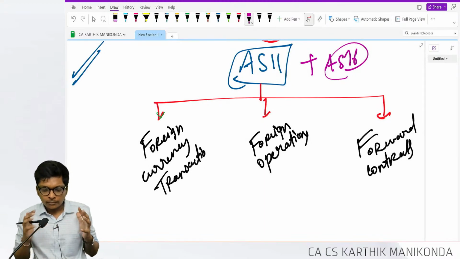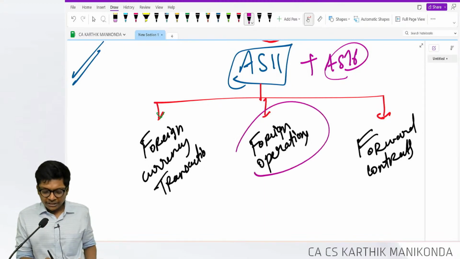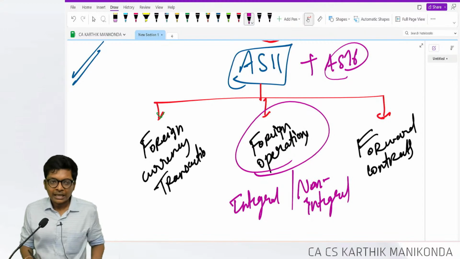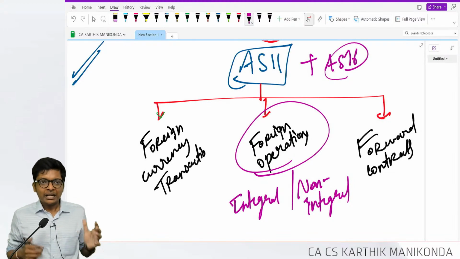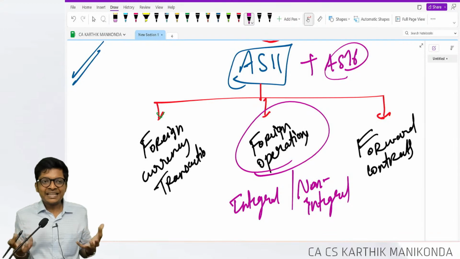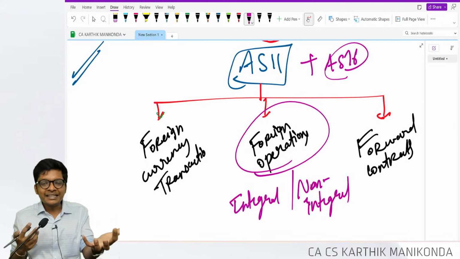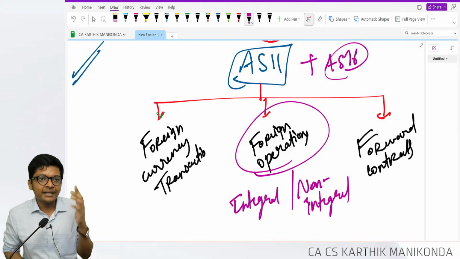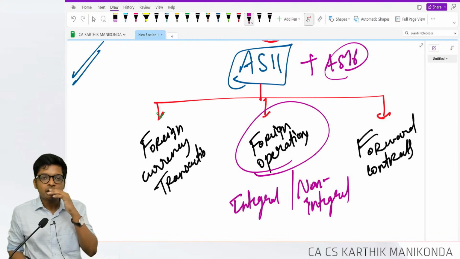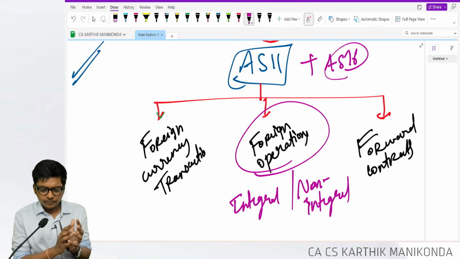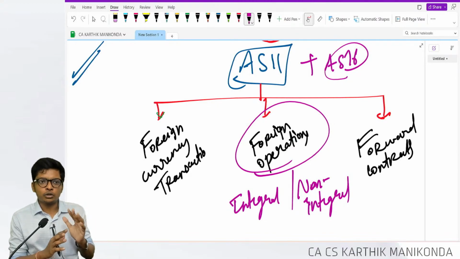Now, this is the breakup of the standard. Foreign operations, let's be quick. They classify foreign operations into integral and non-integral. Integral operations are simple. Foreign operations which are same as Indian operations, even though it's in a foreign location, we treat it as our family, like a dependent branch or more than a dependent branch. Even if it's an independent branch, it will be independent branch. The concept over here is the foreign operation can be a subsidiary also.